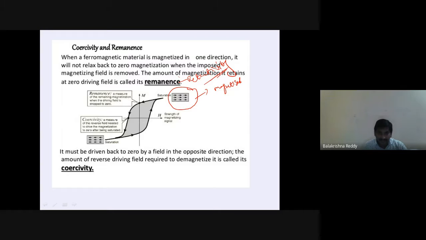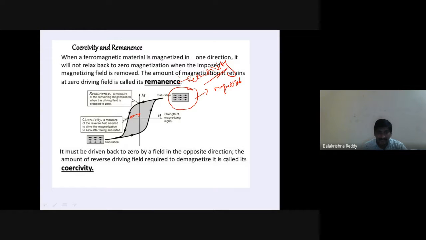Retentivity. Then from here to here, if you are demagnetizing again, from the origin to where the loop line has come, this wider part indicates the coercivity. It is a measure of reversing the field with respect to the driving field.